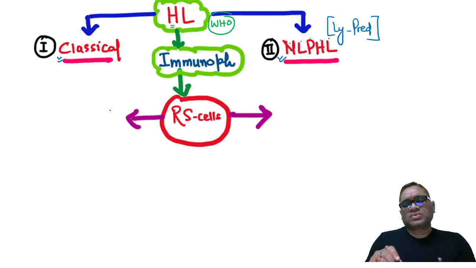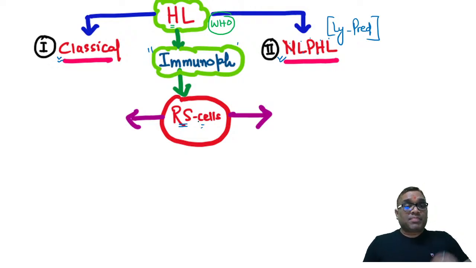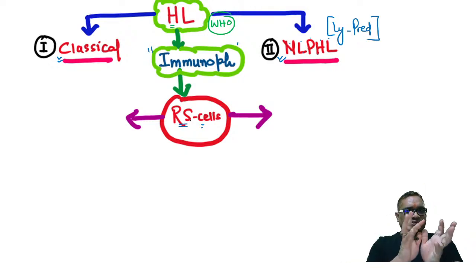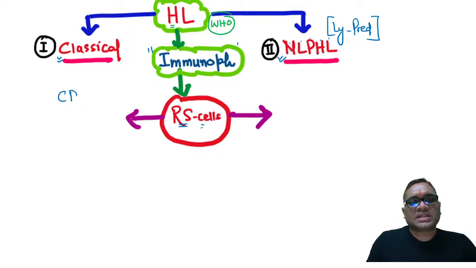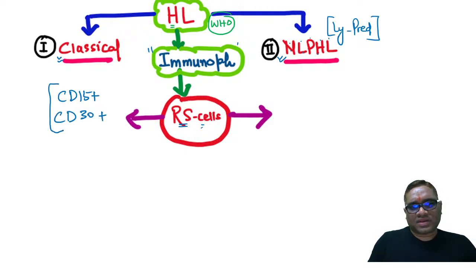So what I want to tell you here is that immunophenotyping of the Reed-Sternberg cell is the basic reason for the differentiation between classical and non-classical Hodgkin's lymphoma. So when you see classical Reed-Sternberg cells, they will be positive for CD15 and CD30. So CD15 and CD30 markers will be positive for the classical Reed-Sternberg cell.